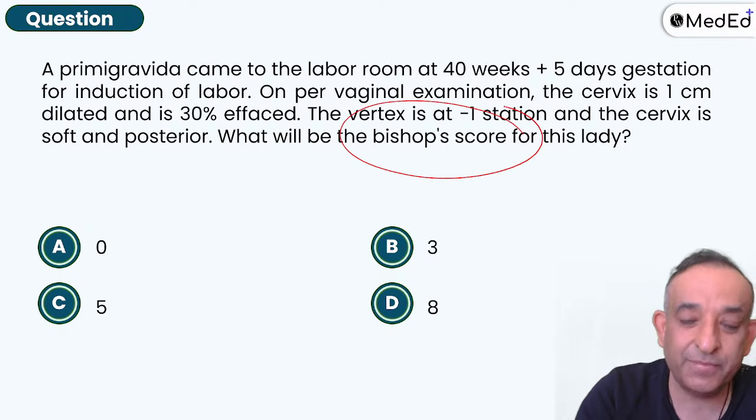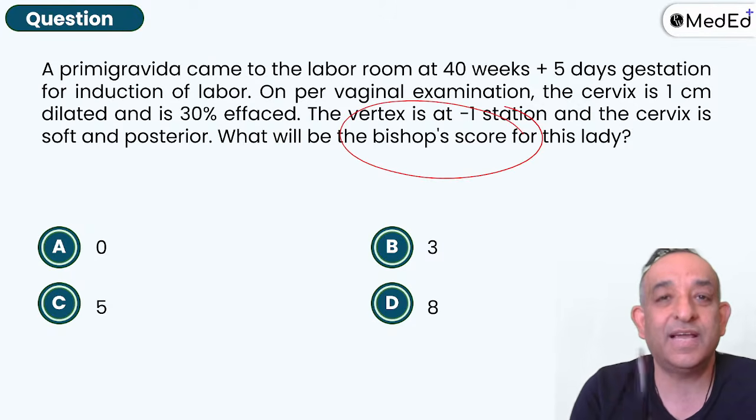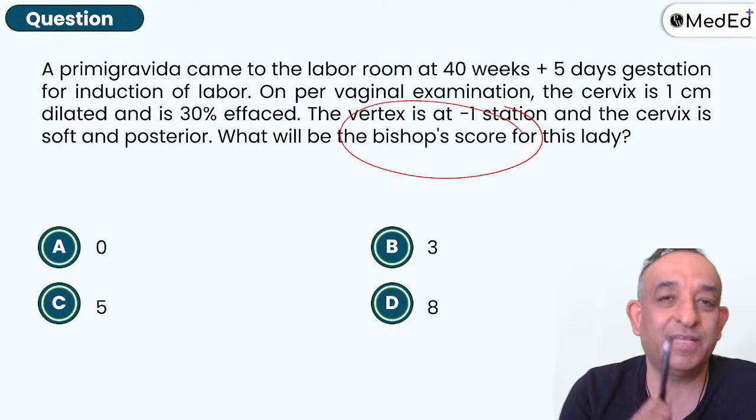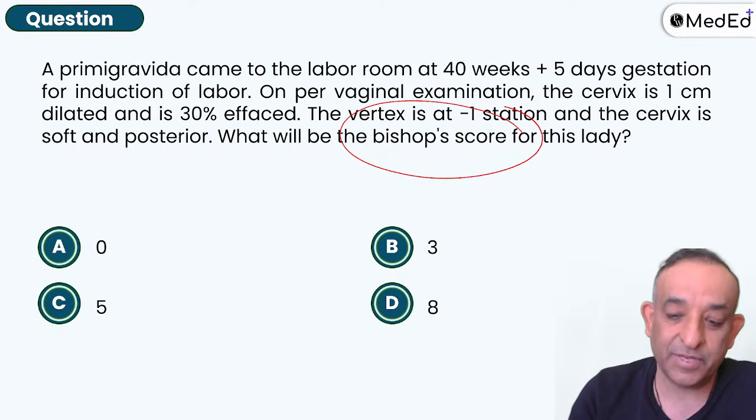You thought you would not read the Bishop score, guys. Bishop score comes in INICET and it comes in MCA. These two exams are very fond of asking this, and you're writing INICET. Read the Bishop score properly. So I'll help you with this.